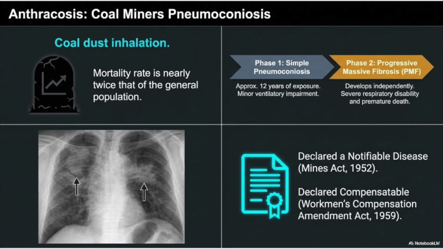Another important occupational dust disease is anthracosis, also known as coal workers' pneumoconiosis. It results from prolonged inhalation of coal dust by coal miners. Initially, coal dust accumulates within the lungs without causing major symptoms. Continued exposure eventually leads to progressive fibrosis, breathlessness, chronic cough, and respiratory disability. In India, this disease is recognized as a notifiable disease under the Mines Act and is also a compensable occupational disease under the Workmen's Compensation legislation.